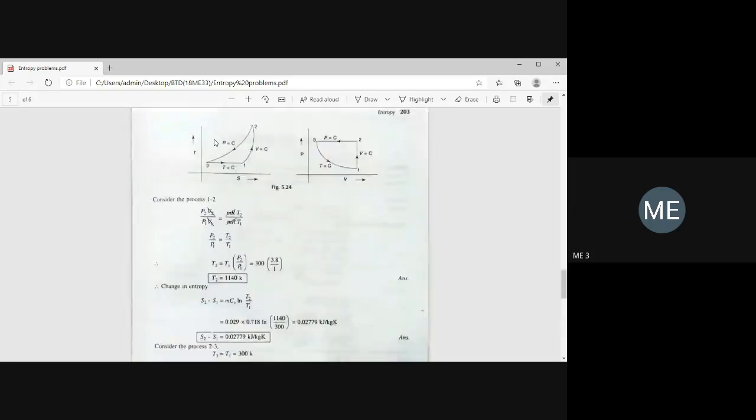Okay, next, what I'm going to do is another important problem. You see problem number, it is mentioned as 24. So this is one of the important problems. In a closed system, the air is at a pressure of 1 bar, temperature of 300 Kelvin, and volume of 0.025 meter cube. Pressure P1 is given 1 bar, temperature T1 is given 300 Kelvin, and volume V1 is given 0.025 meter cube.